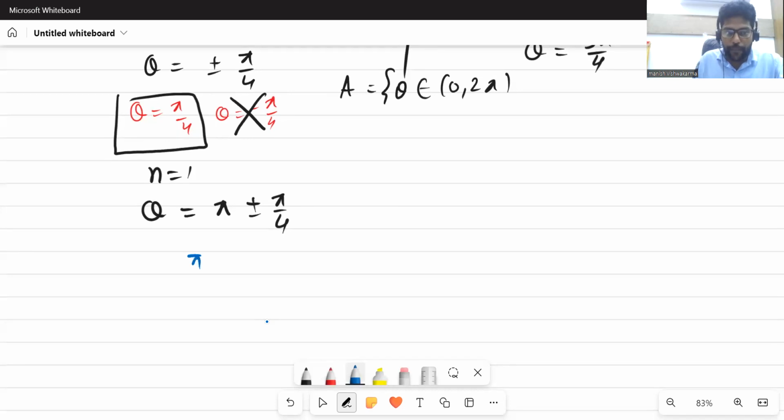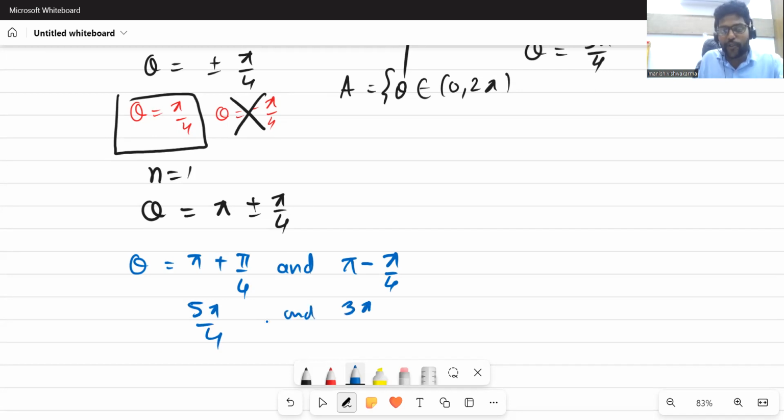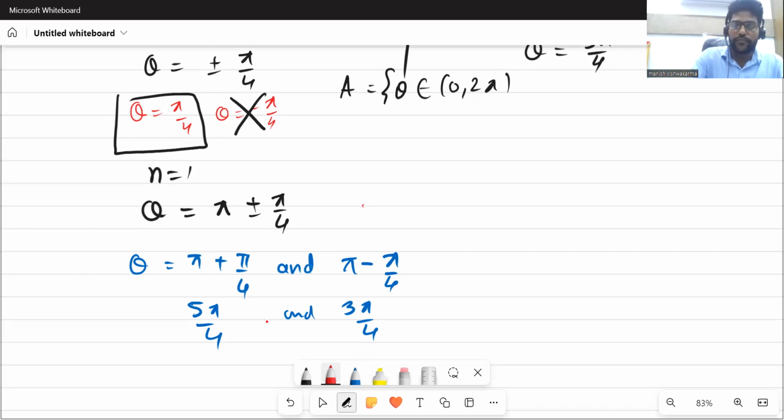Let's find out: pi plus pi by 4 is one value, and pi minus pi by 4. Again we are going to get two values of theta. So one value will be 5 pi by 4 and the other will be 3 pi by 4. Yes or no? Look, we already got this value 3 pi by 4 in this one. So I told you in the beginning we will get the same values. Okay, chalo.